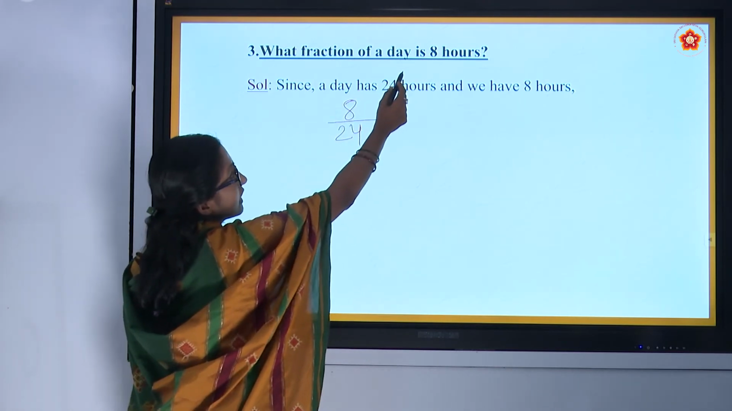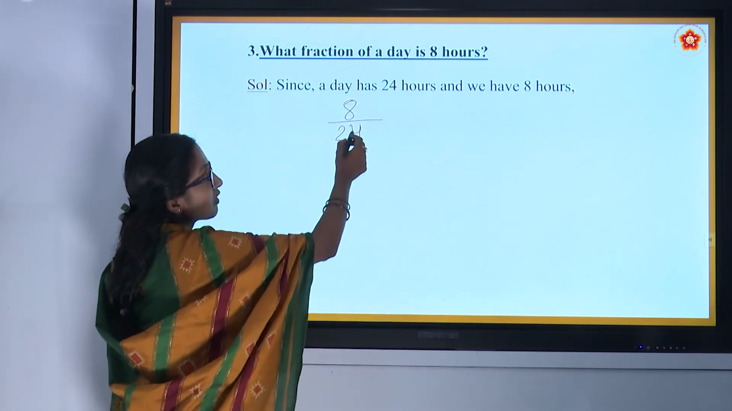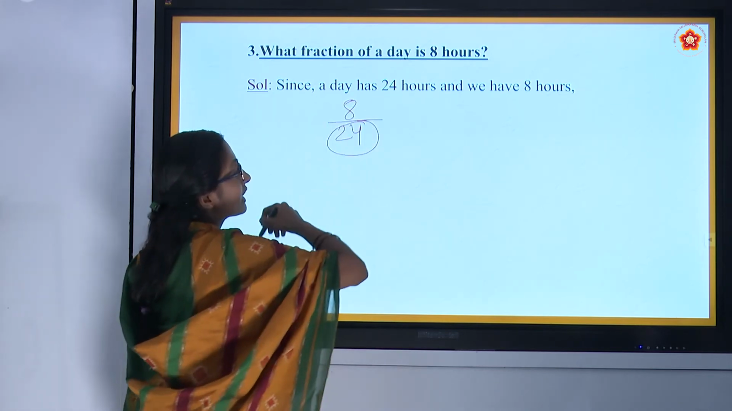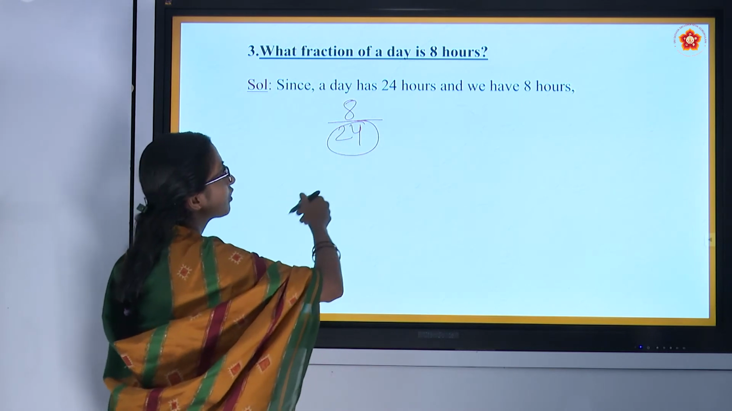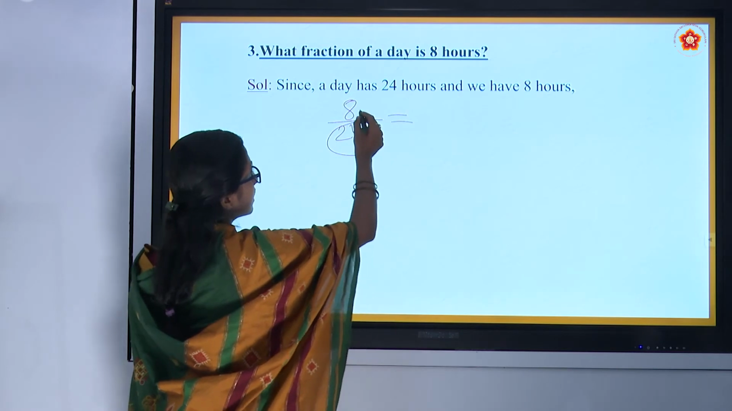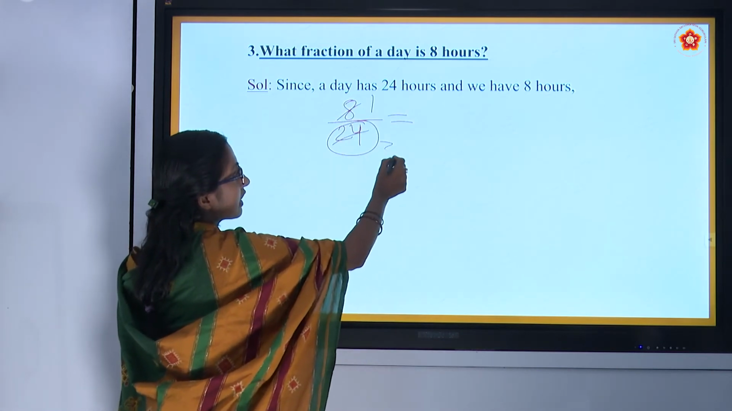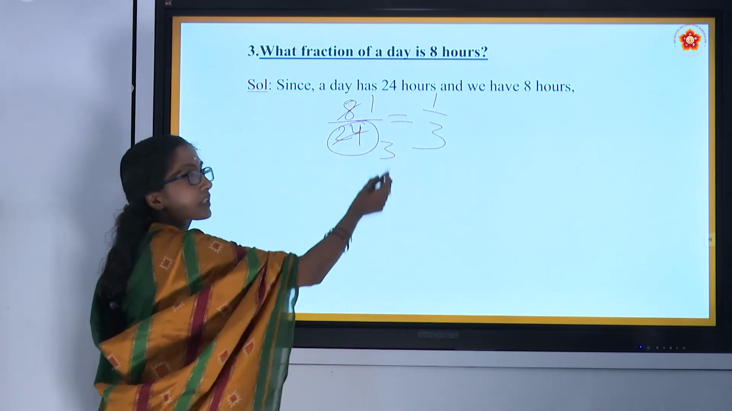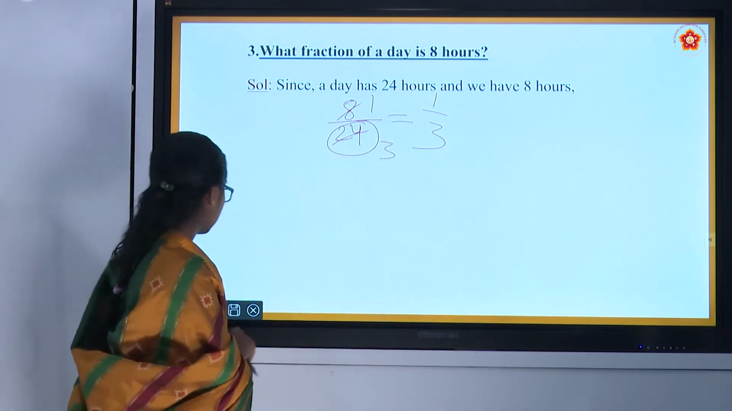What fraction of a day is 8 hours? A day is 24 hours. Among that, 8 hours, what is the fraction? It is 8 by 24. We can further simplify it. 8 ones are 8, 8 threes are 24. That is 1 by 3. 8 ones are 8, 8 twos are 16, 8 threes are 24. So 1 by 3.